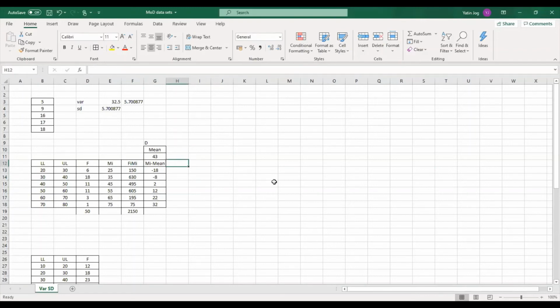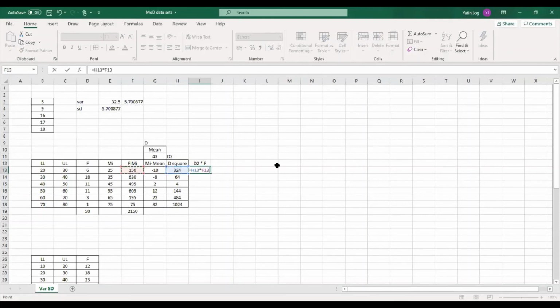The next thing is, I have to do D square, deviation square. So that is equal to this value into the same value, that is square value 324. Again, I'll copy and paste in remaining cells. So these are my square deviations. The next part is I have to multiply square deviations with f. So I'll give this name as d2. So d2 into f, square deviations into the frequency value. Again, I'll copy and paste in remaining cells. So that will give me the deviations into frequency value.